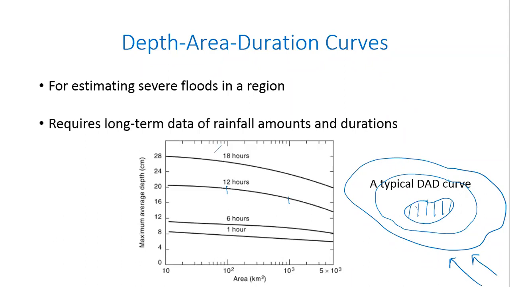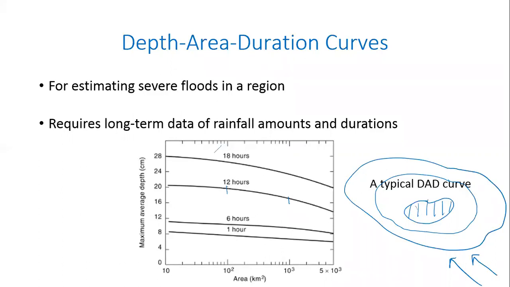Same rainfall event, same 12 hours. If you take a larger area, that second area that I drew, that one receives only 16 centimeters of rainfall. And then if I look at the entire 5000 square kilometer area, that might have received, where is it intersecting? That is intersecting somewhere here, which is probably, I don't know, 14 centimeters of rainfall. Do you understand what I'm saying? And so how do we use this and estimate whether there'll be a flood or not?